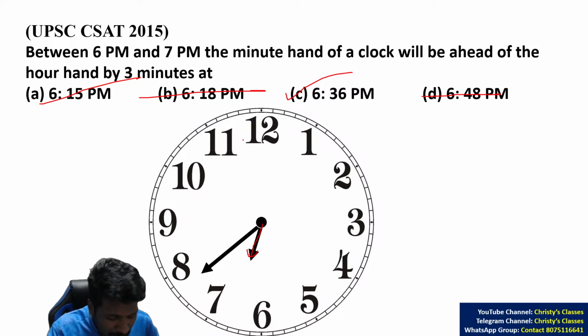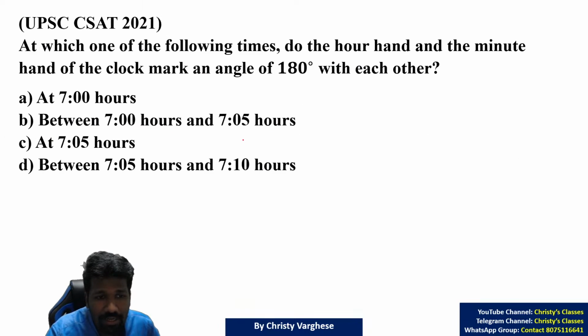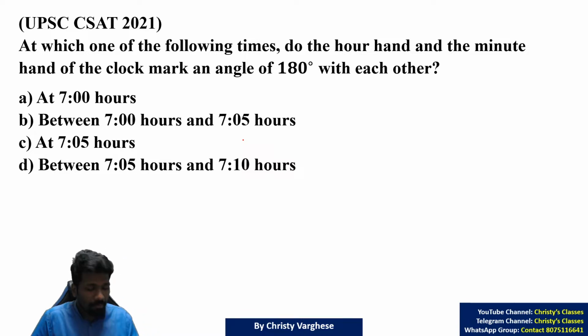How? 3 minutes means 3 minutes is equal to 6 degrees, 6 degrees, 6 degrees, so 18 degrees. That 18 degrees you can use in the formula and solve the question. That is the other way. Due to lack of time, I am skipping that. So try this question, the 2021 problem.